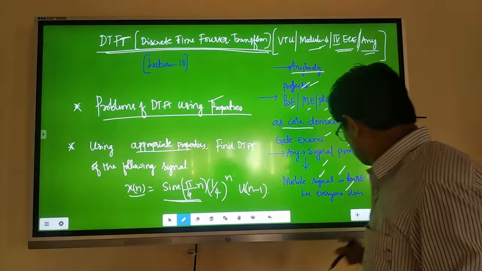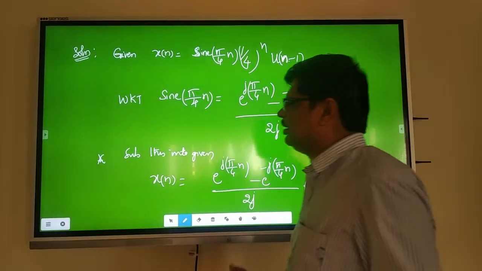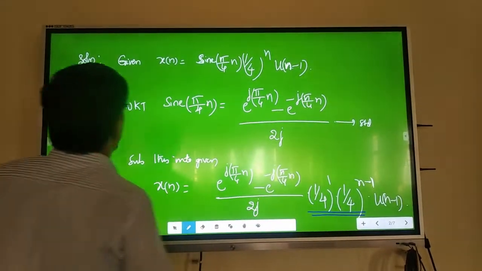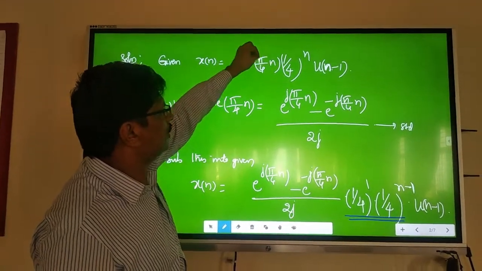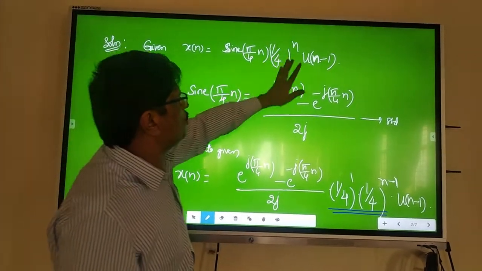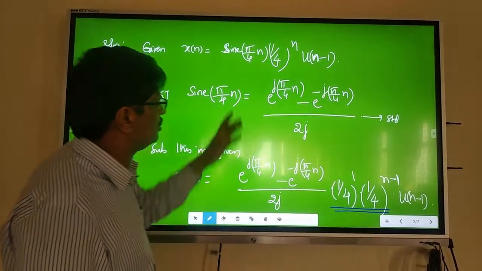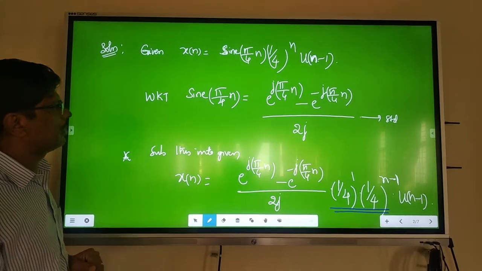One sine term is here. The proof is very interesting and easy also. First write the given sequence: x of n is sine of pi by 4n into 1 by 4 to the power n into u of n minus 1. This is the given signal.